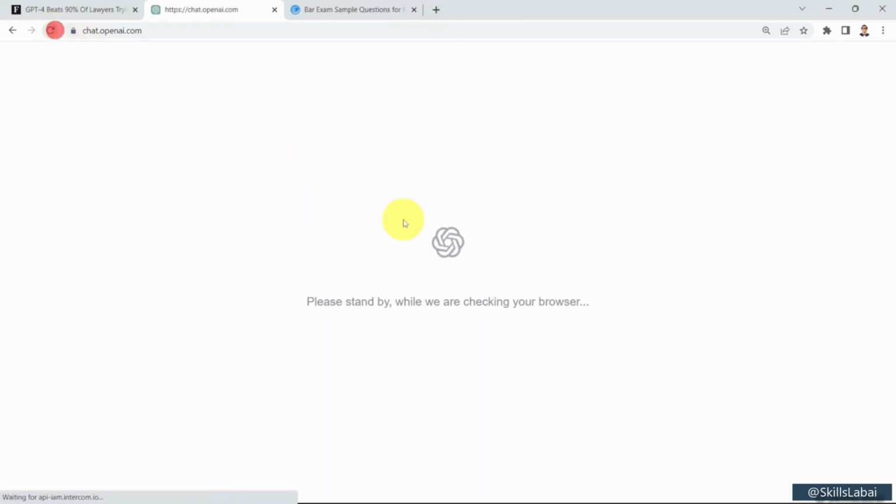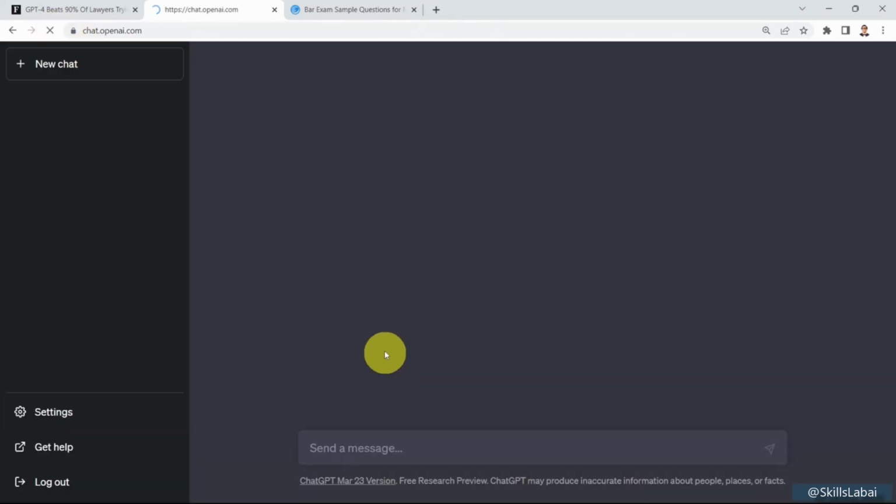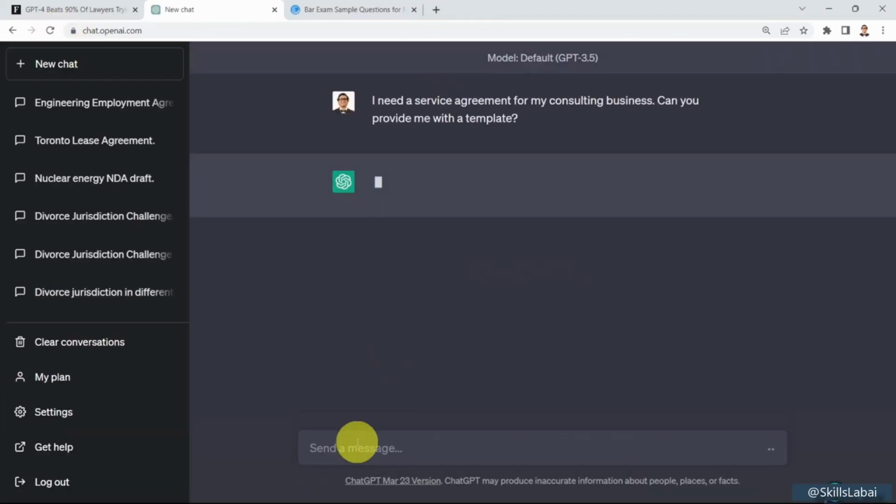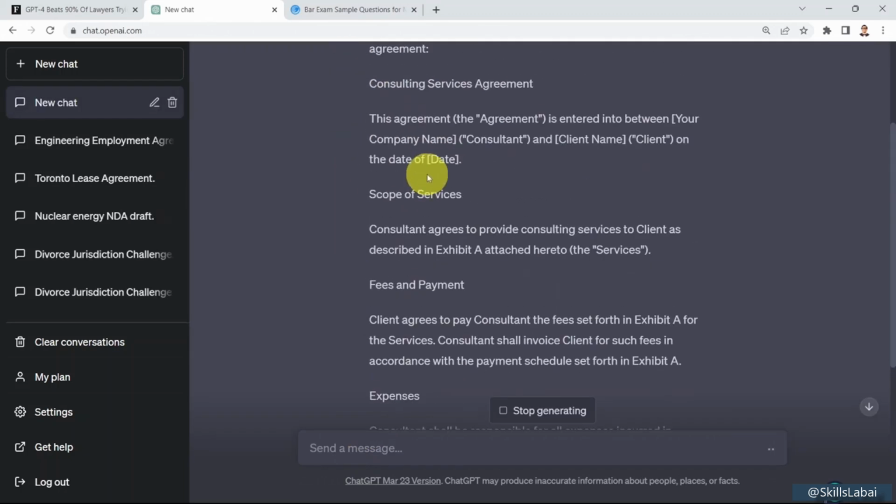And let's go ahead and restart it again, and test it out. And here we go. Certainly, this is a consulting service agreement. It's actually pretty powerful, pretty good. I went through it before.